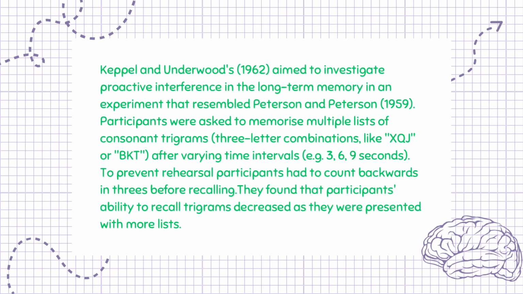Keppel and Underwood, 1962, aimed to investigate proactive interference in the long-term memory in an experiment that resembled Peterson and Peterson, 1959. Participants were asked to memorize multiple lists of consonant trigrams, 3-letter combinations, like XQJ or BKT, after varying time intervals, e.g. 3, 6, 9 seconds. To prevent rehearsal, participants had to count backwards in threes before recalling. They found that participants' ability to recall trigrams decreased as they were presented with more lists.